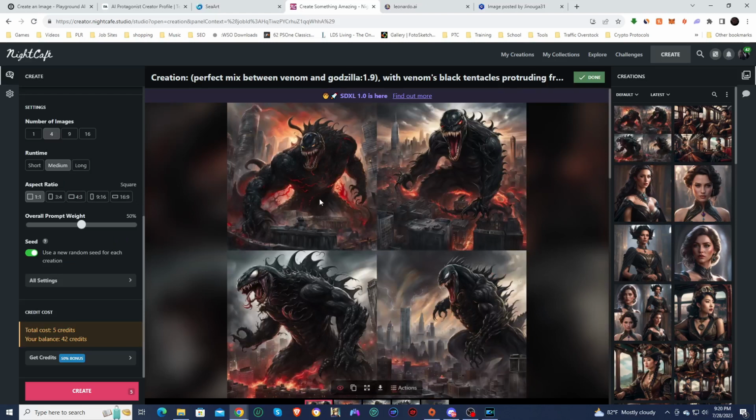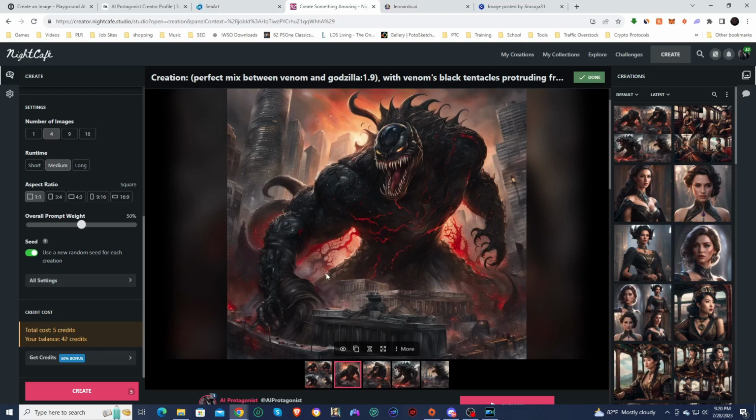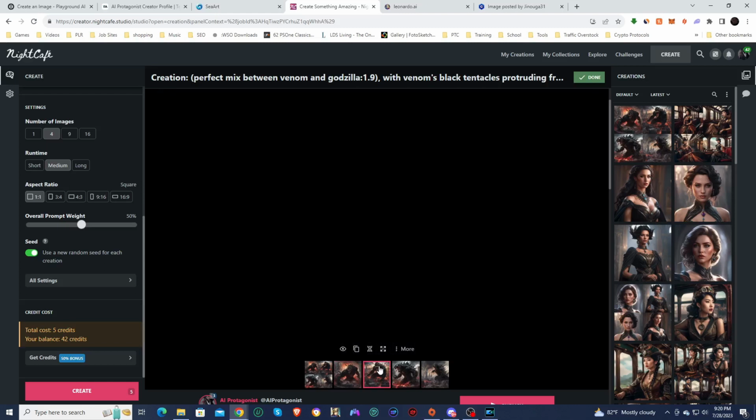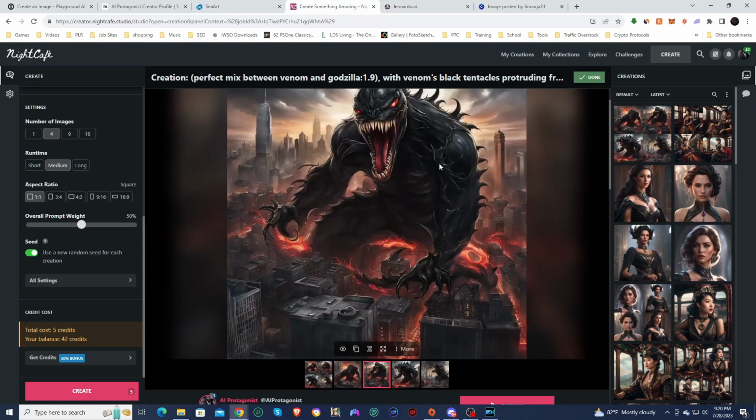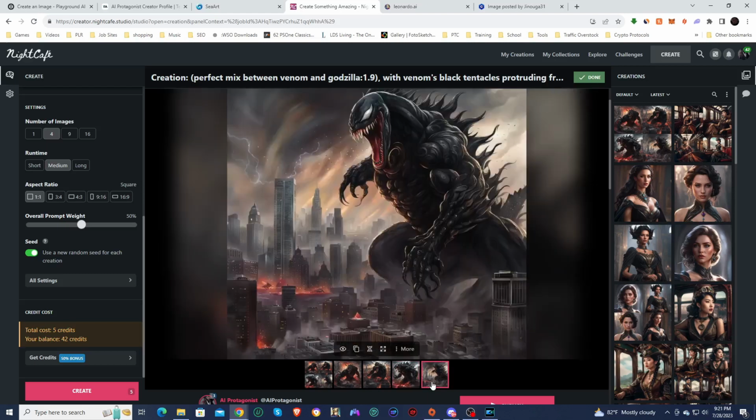Alright, and here are the images. So these look much more illustrated. Man, they do look good though. That looks kind of like a Todd McFarlane type of drawing. And they look crazy, insane. So it's a completely different style than what the others were doing, but it still looks good.